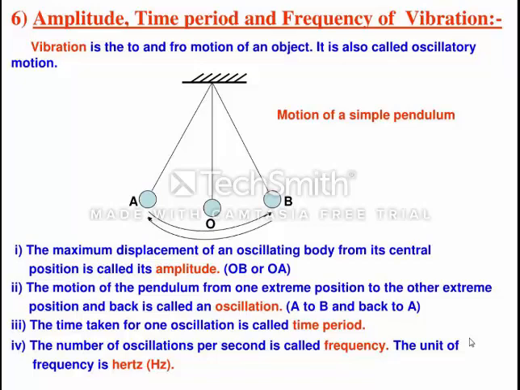So if there are 10 oscillations in 1 second, the time period, the time taken for one oscillation, will be 1 upon 10, that is 0.1 second. And the frequency, the number of oscillations per second, is 10 hertz.